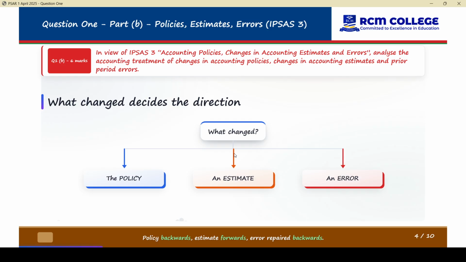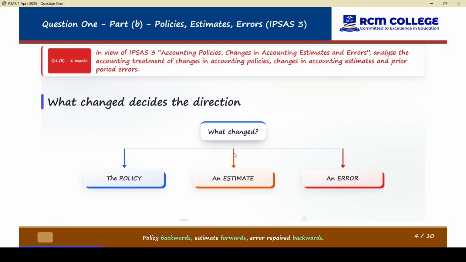So if it is material, we restate the comparative prior period, the period that carried the error. So the same applies to the policy, but not to the estimates. Okay? If it is older than, say, 2 years, and it is earlier than the comparative period, what do we do? We say restate the period opening balances.